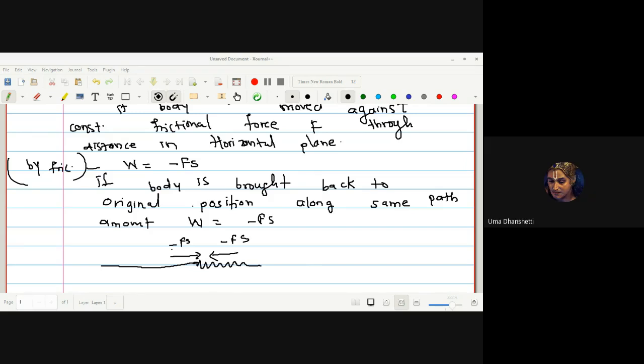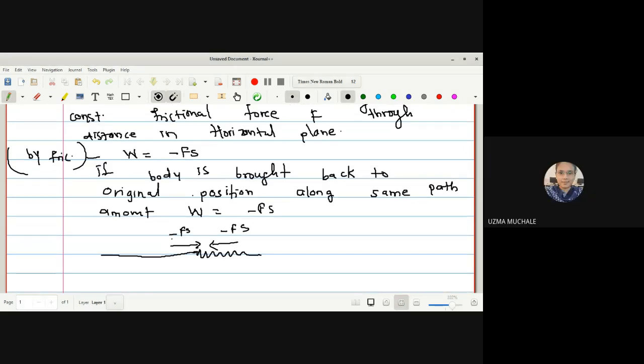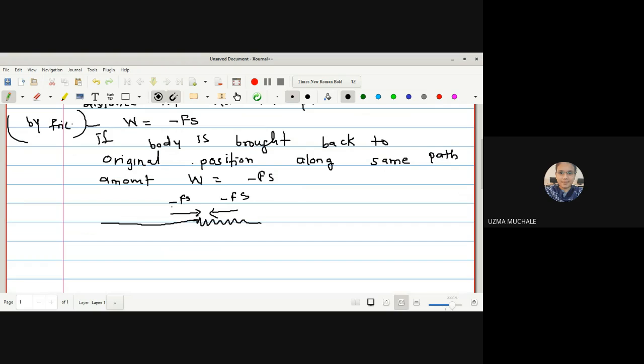Okay. So in this way, the total amount of work done for a body to move in the same direction, we can say the total amount of work done is minus Fs plus again minus Fs. So we get the answer as minus 2 times Fs, which is not equal to 0, right?